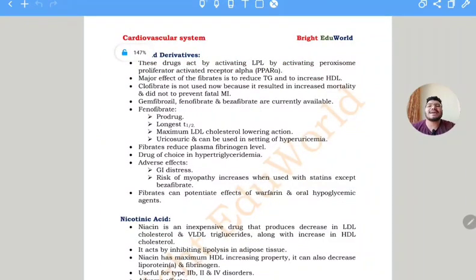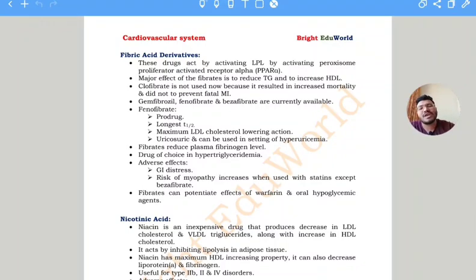There came, this time, an exam question on what is the action of fibrate. The answer was that it acts on the peroxisome proliferator activated receptor. The question was given like that: which drug acts by activating peroxisome proliferator activated receptor alpha. So in this way, they are asking questions nowadays.